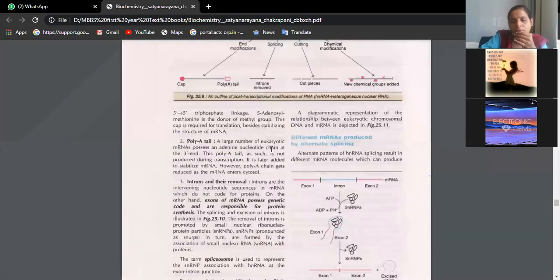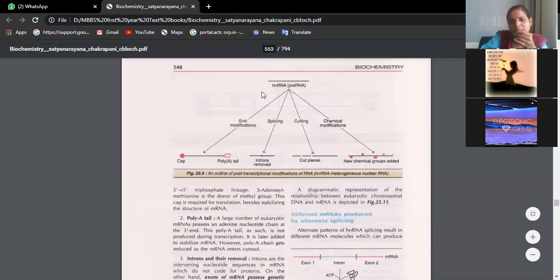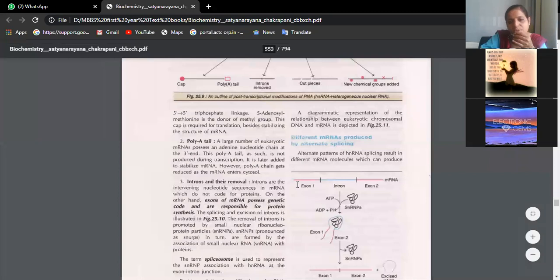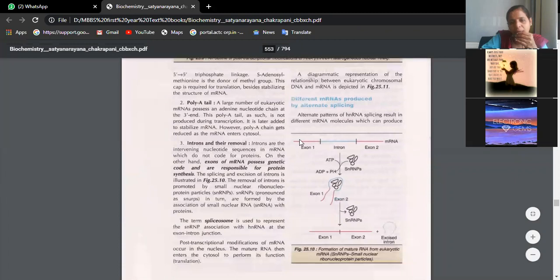Now, when I told you the heterogeneous RNA or pre-RNA is a crude form, it has to be modified so much. So this is the structure of this mRNA, where you have certain chemical substances which are not supposed to be seen in the main structure of mRNA. Exon will contain the nitrogen bases like adenine, guanine, uracil, and cytosine. But intron is a waste area which has to be removed from the crude form of heterogeneous RNA.